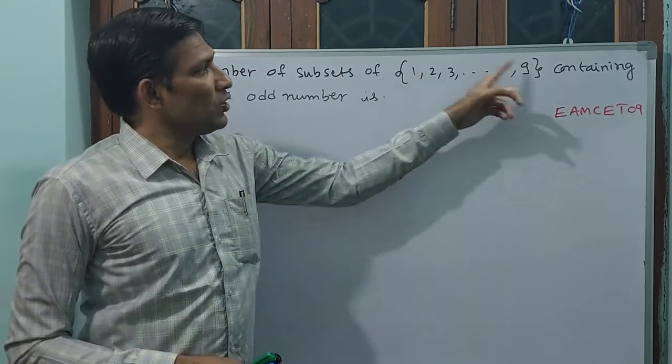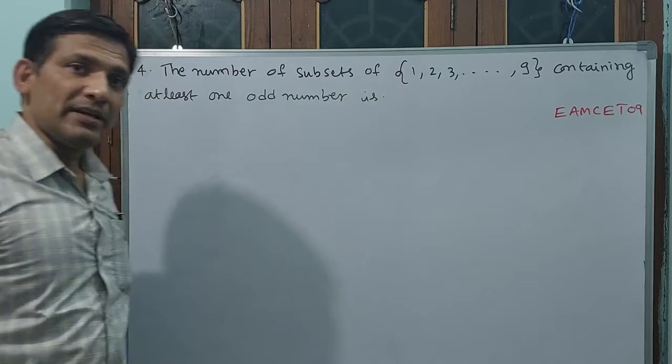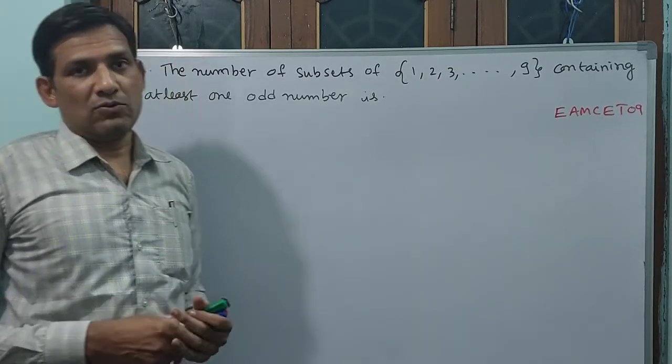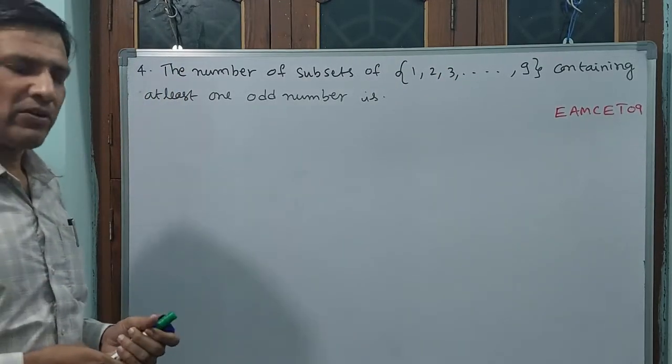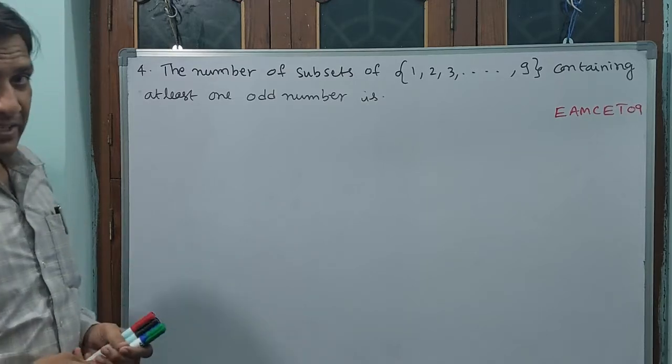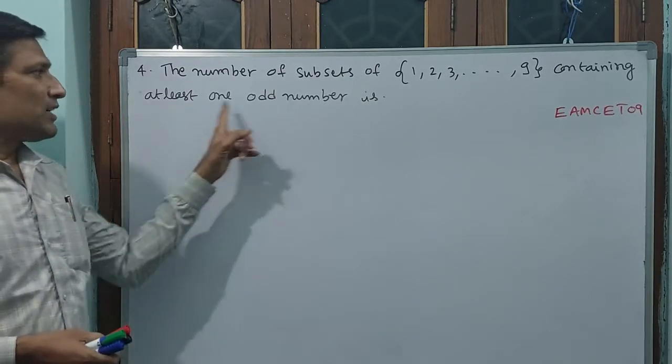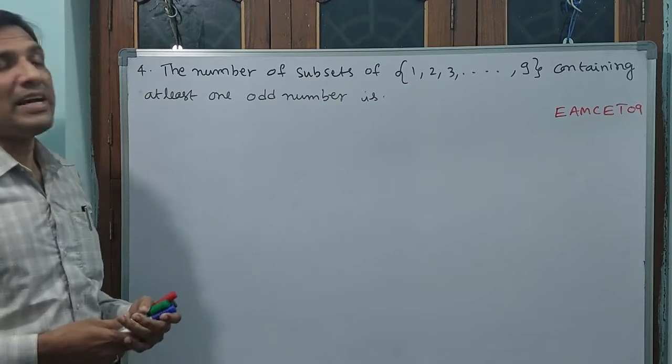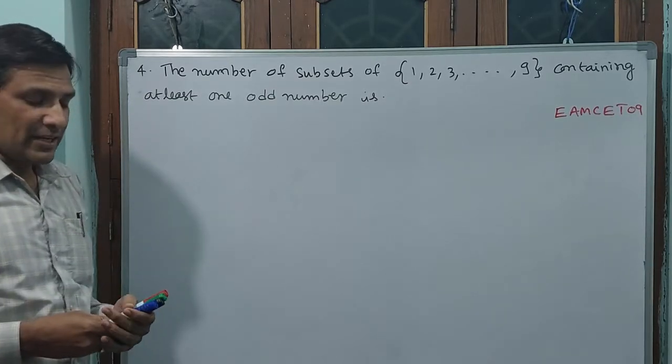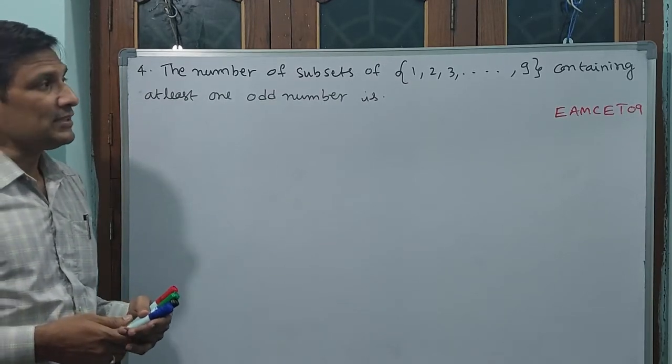2 3 1 set, 3 9 1 set, like that you can write. That is going to become total 2 power 9. 2 power 9 is a big figure. Okay, 512 will come. But that figure they don't require. At least one odd number should be there in the set, like they are asking. That means see, directly you cannot do this.